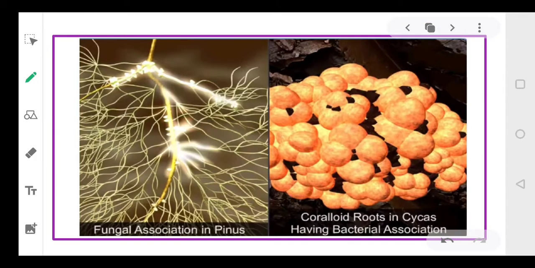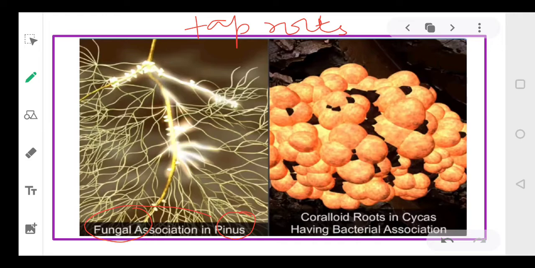Now gymnosperms, dear students, basically have tap roots. In some genera, as in case of Pinus, the roots are associated with a fungus, and this association is referred to as mycorrhiza.